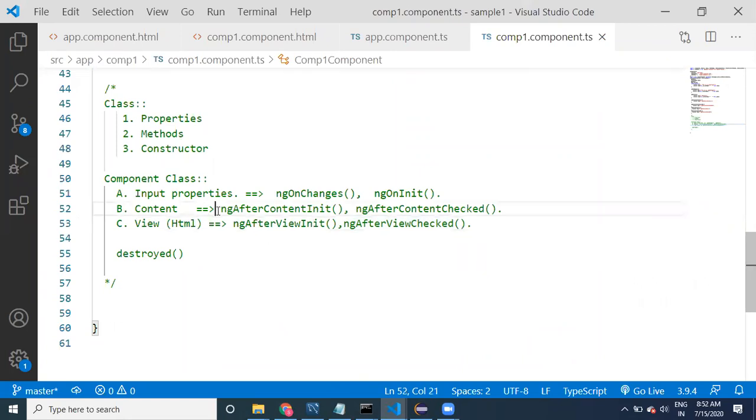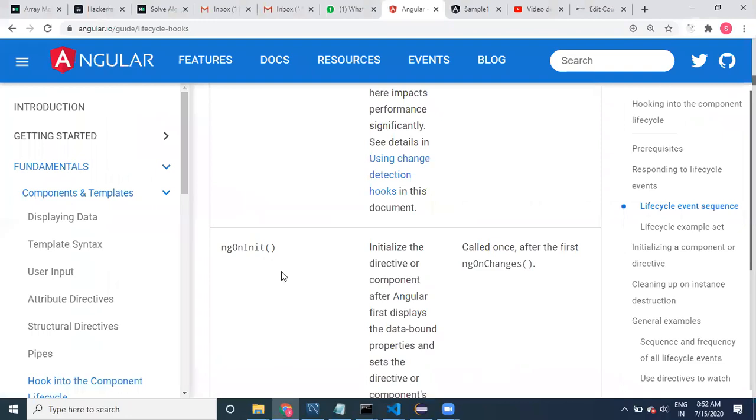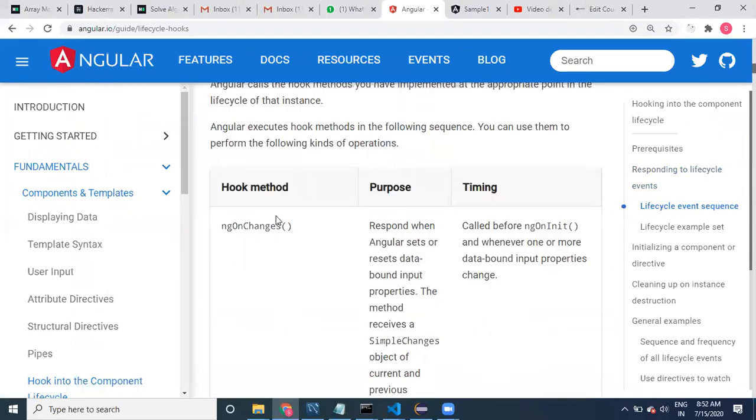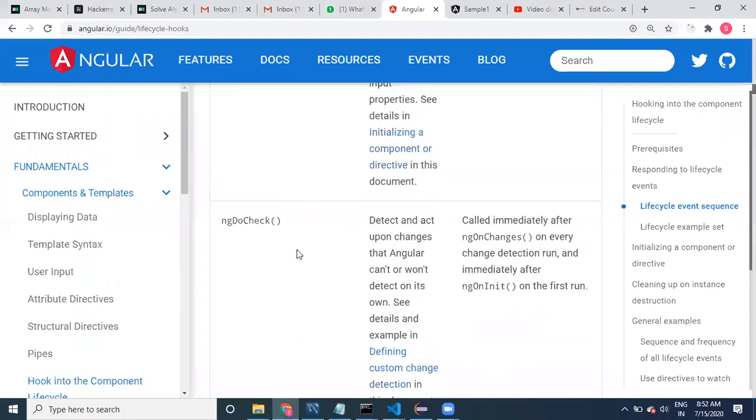If the change is not identified by Angular, then how can we find it? Yes, we can write our own logic in ngDoCheck. After ngOnChanges finishes, this ngDoCheck method is going to get called.